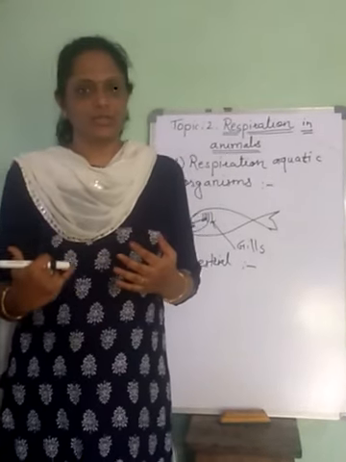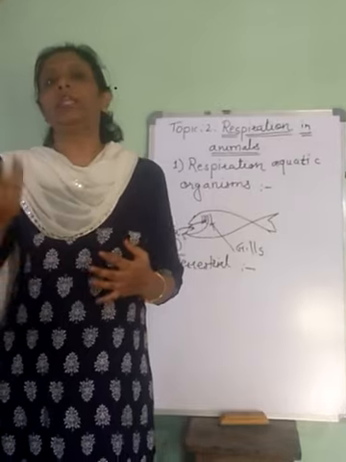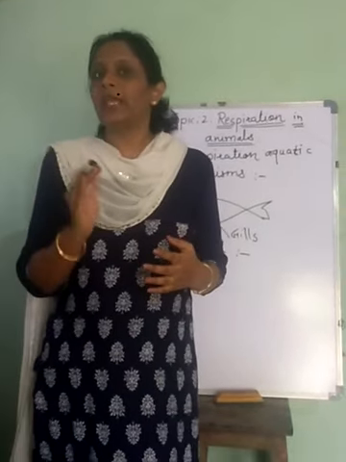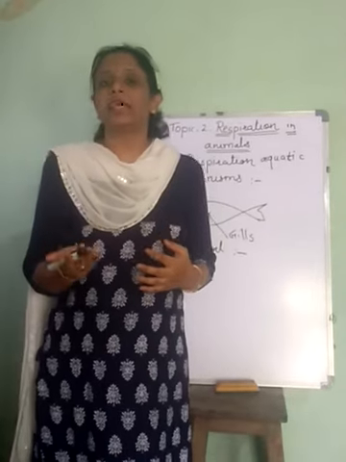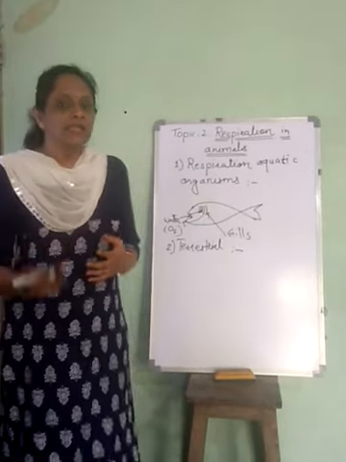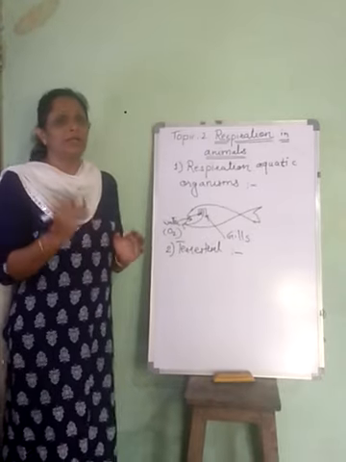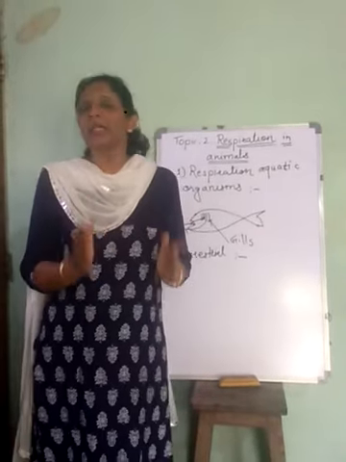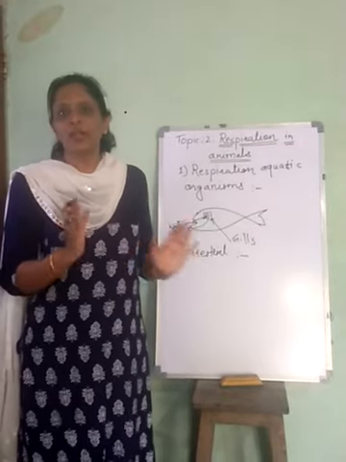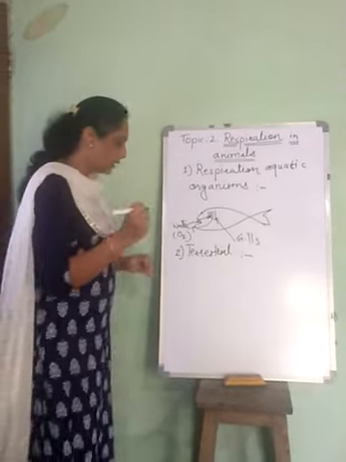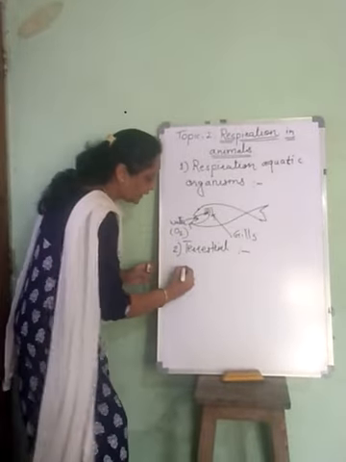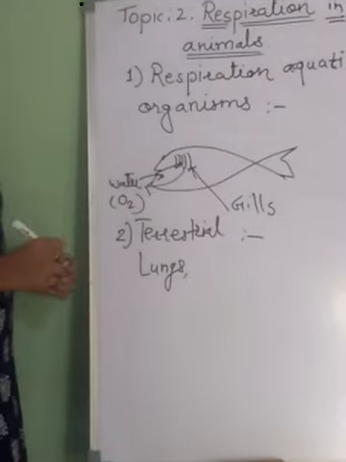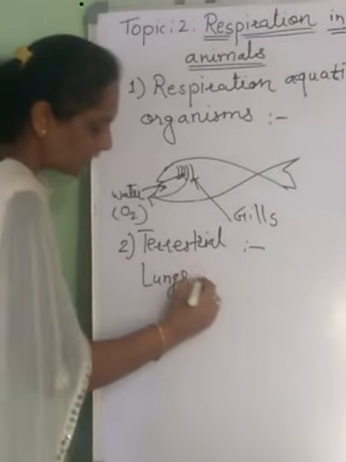They inhale, it is called inhalation. So they inhale the oxygen and they exhale the carbon dioxide. This is how the part of respiration which is nothing but breathing takes place in terrestrial organisms. Here in terrestrial organisms, it is with the help of lungs, or one more very interesting organ called spiracles.